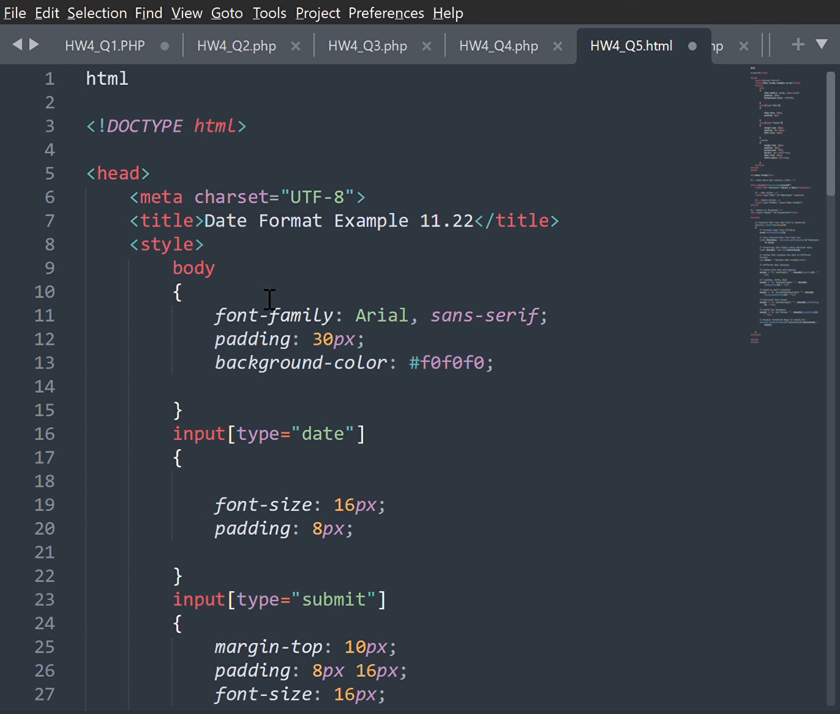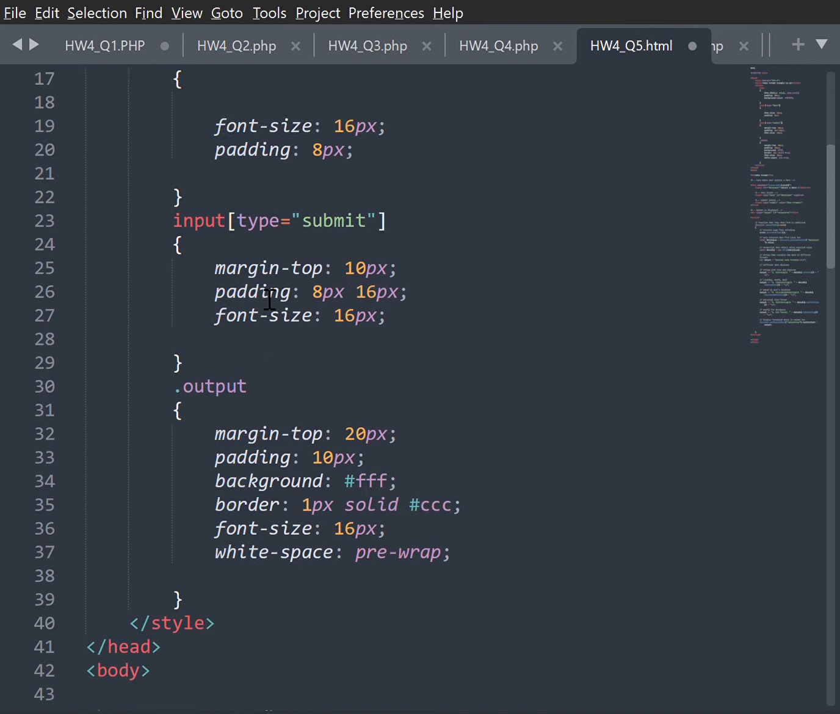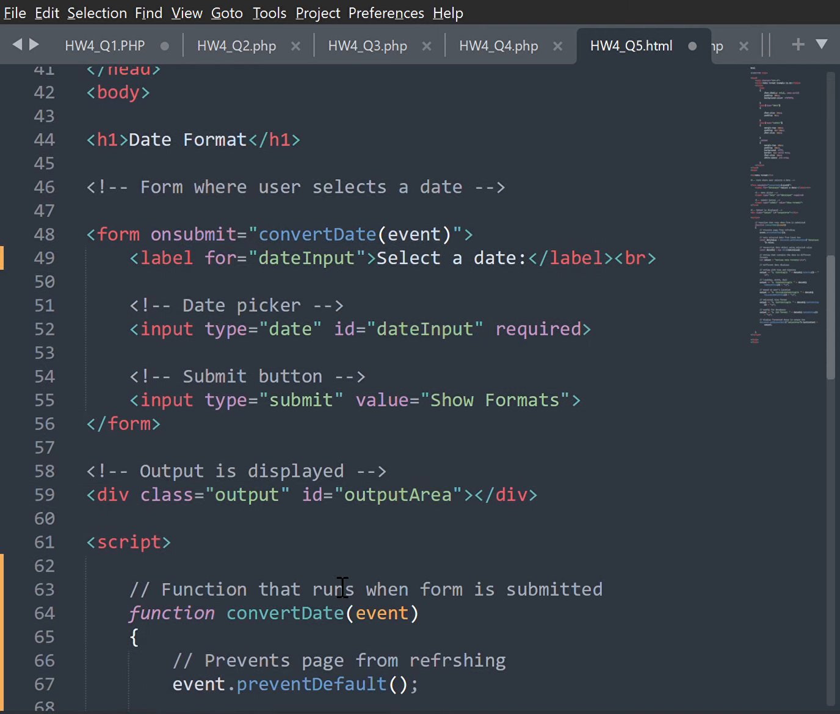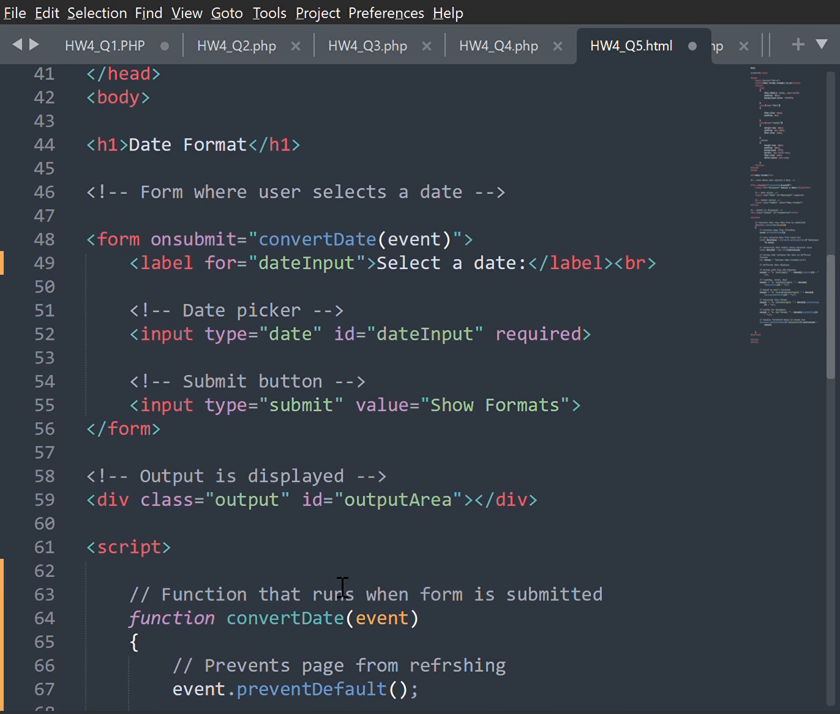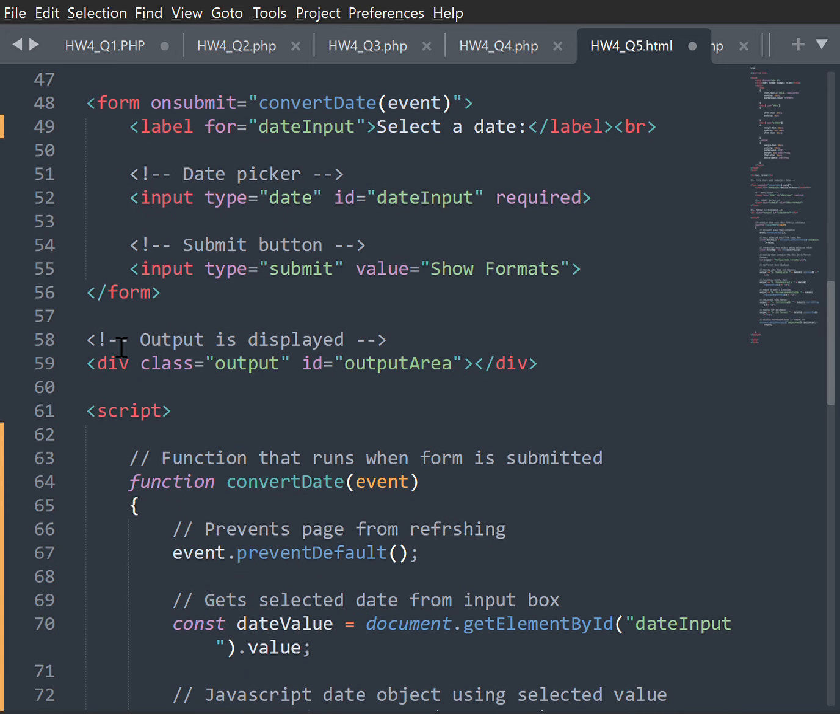The question asks: dates are printed in several common formats. Write a script that reads a date format in an HTML5 form and creates a date object in which to store it. Then we're using the various methods of the date object. Okay, so we do have the convert date event, which is the date input. We select the date picker, submit button, and then the output is displayed.